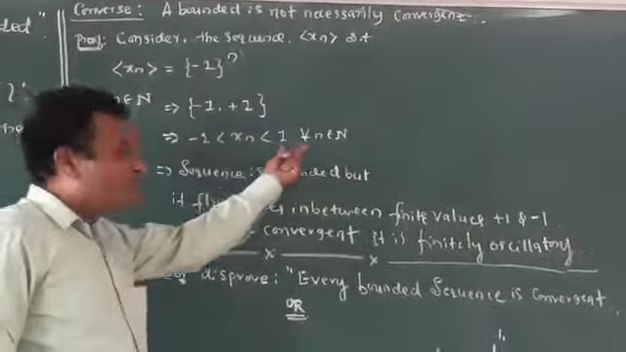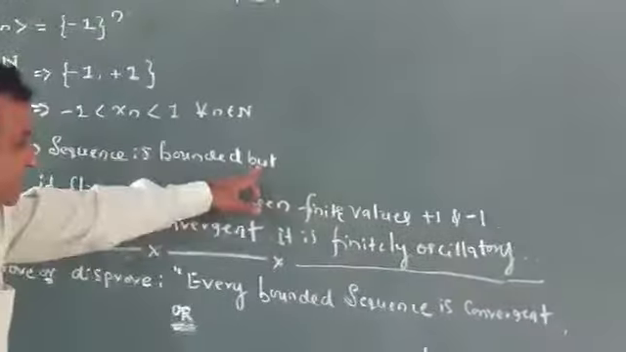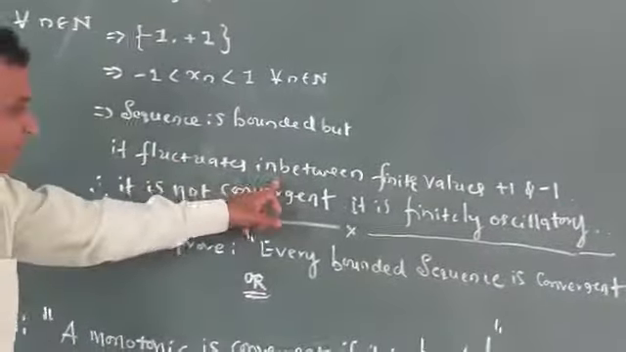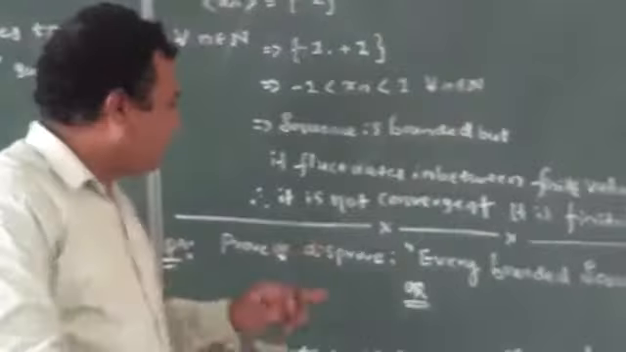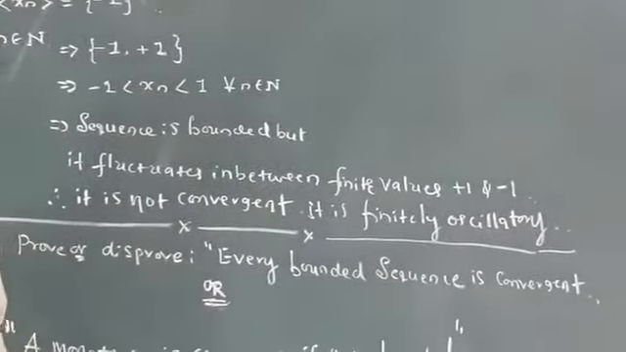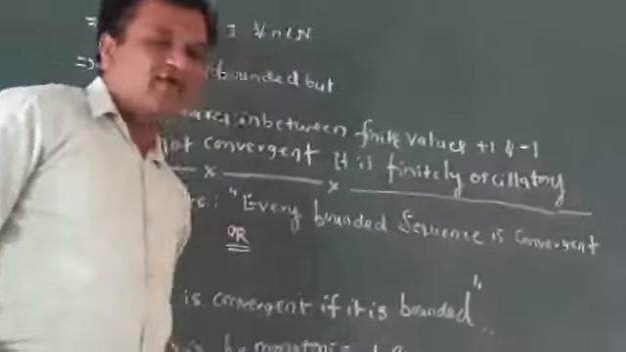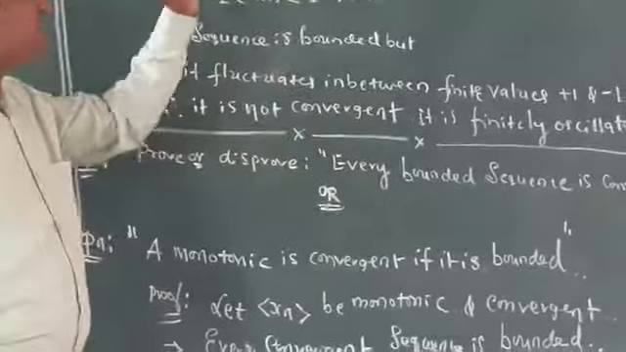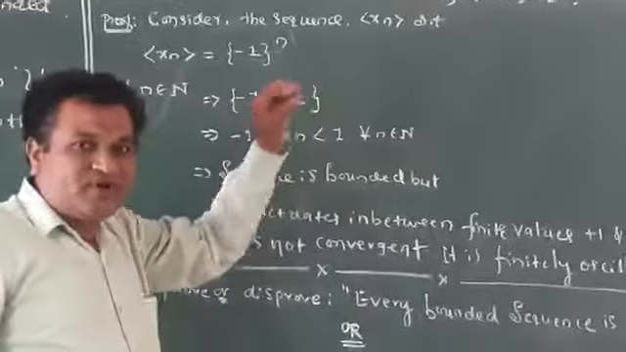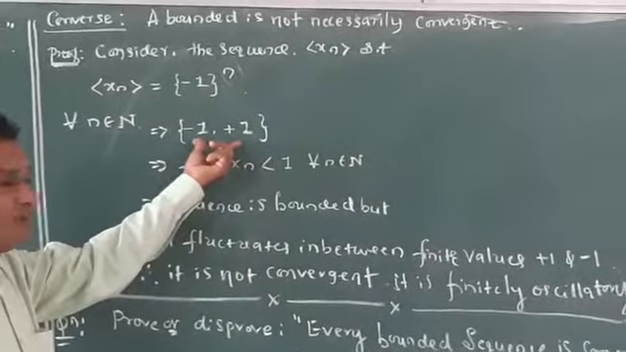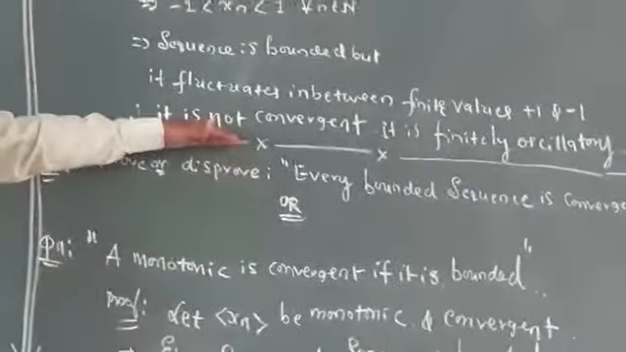Therefore, since it has a lower bound and upper bound, clearly it is a bounded sequence. Even though it is a bounded sequence, it fluctuates between the finite values +1 and -1. It has both lower limit and upper limit, so clearly it is not a convergent sequence. It is a finitely oscillatory series. Hence it is not convergent. So we have considered a bounded sequence that is not necessarily convergent because it fluctuates between the two values +1 and -1. So this is the proof.